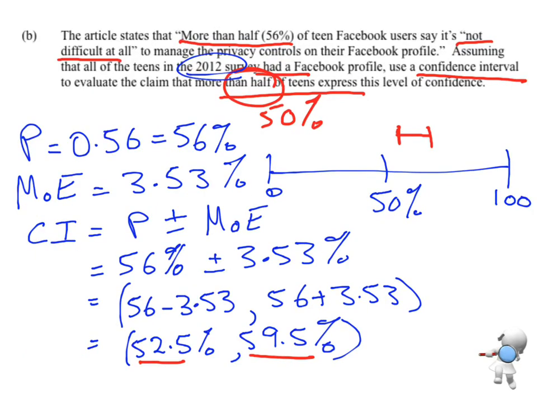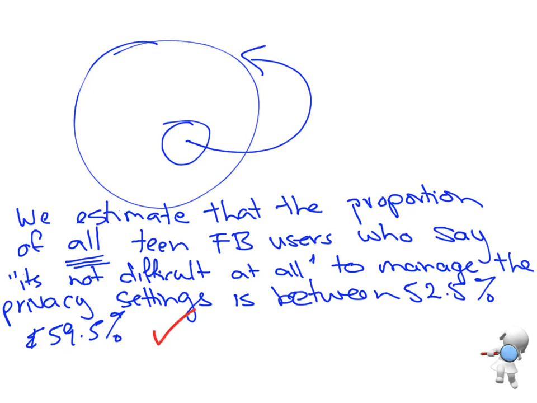Then we need to do the next one. We've got to use the confidence interval to evaluate the claim. If I get to the confidence interval, that's my achieved. If I get to the point where I've interpreted the confidence interval, that's the merit. And if we're now able to evaluate the claim, then that gets me my excellence.